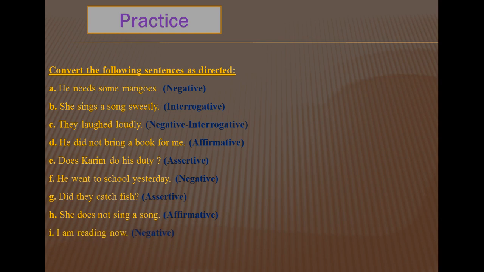Number I, I am reading now. It is asked to do in negative. And last of all, number J, do you know him? It is asked to do in assertive. So pause the video. I am giving you 5 minutes to write down the answers of these 10 sentences. You will write down everything in your CW copy.